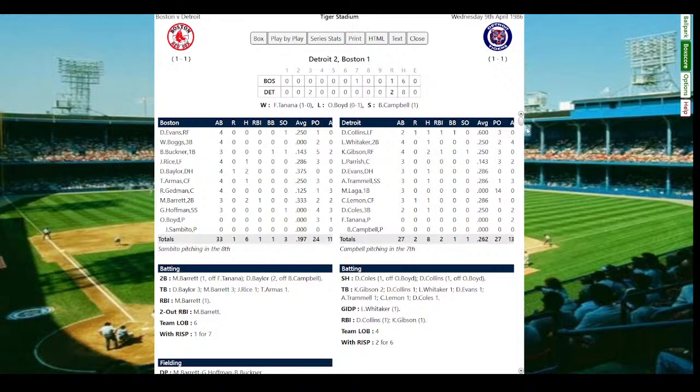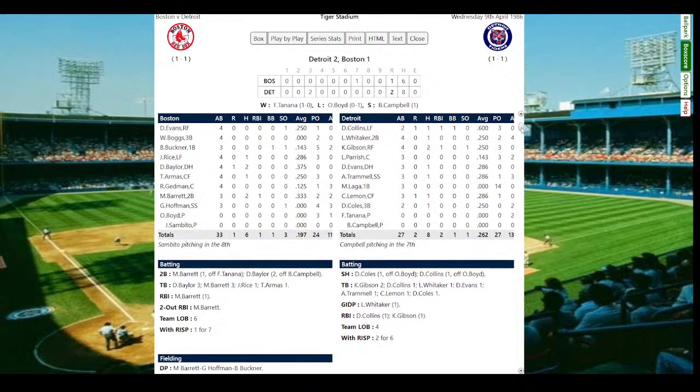Let's take a look at the box score real quick. Tigers wise, really, I mean, RBIs: Gibson had an RBI single, Dave Collins had an RBI single. But there wasn't a lot of hard hit balls today. Only actually 2 extra base hits, both by the Red Sox.